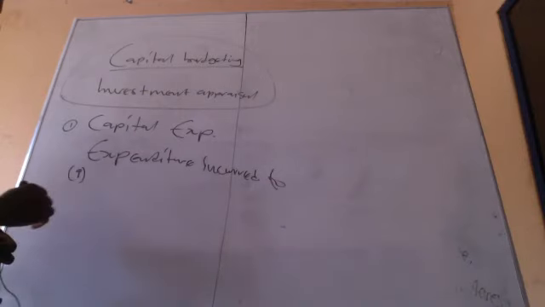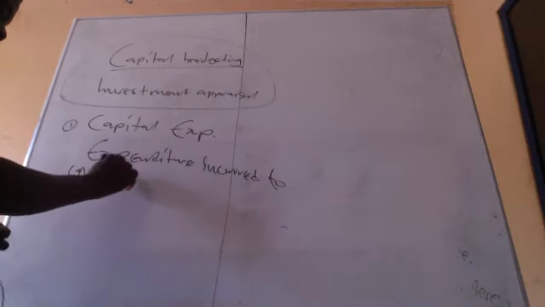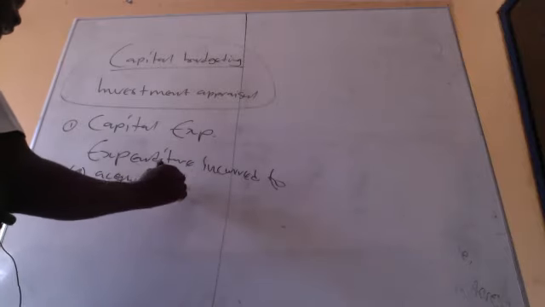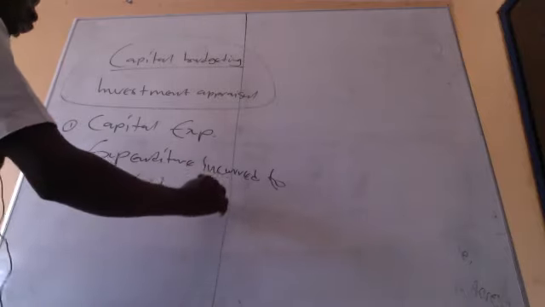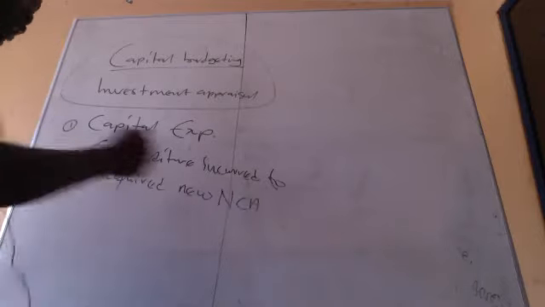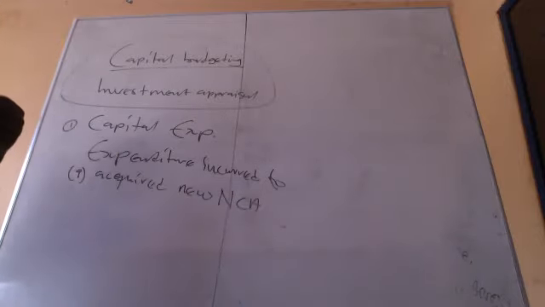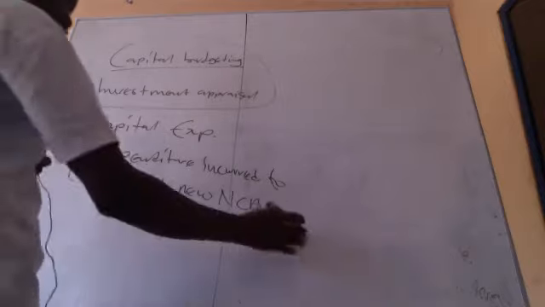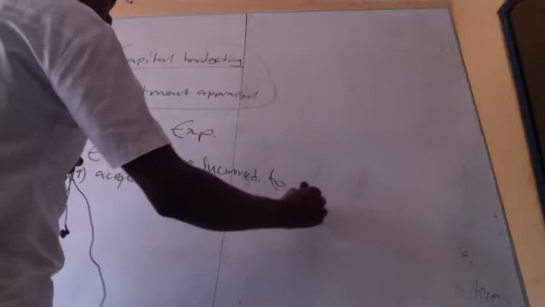A, to acquire new non-current assets. So if you go and buy new machines, new plants, that's capital expenditure. Good. Acquire new non-current assets and also improve.